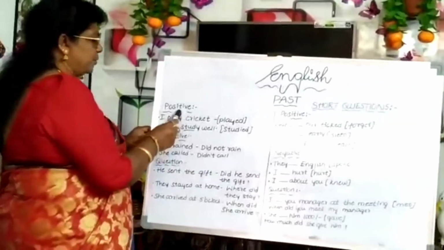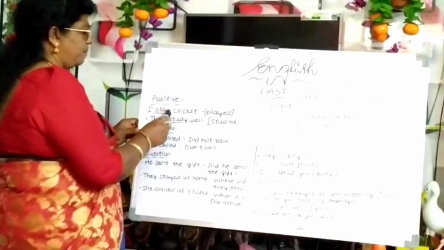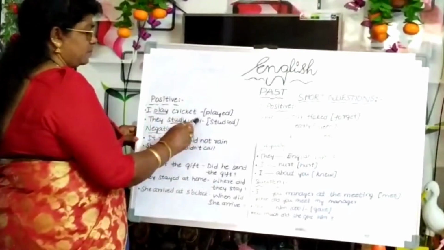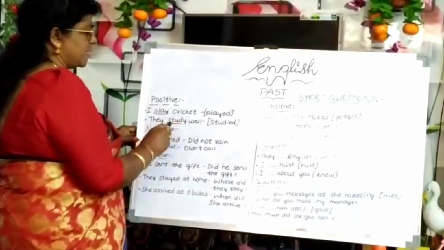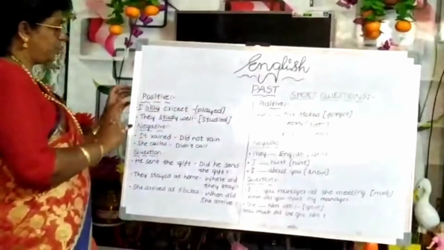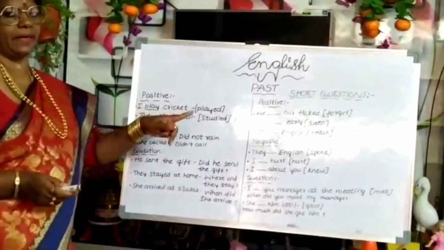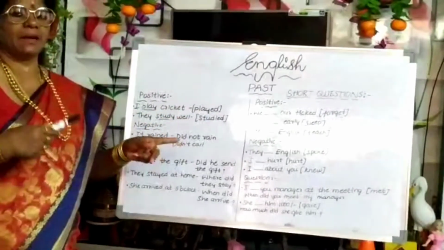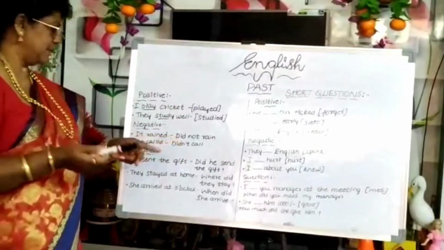So we have to use the past tense form of play, played. They study well. We have to use instead of study, studied. If you use I play cricket, that will come under simple present. They study well, in that sense, will come under simple present.